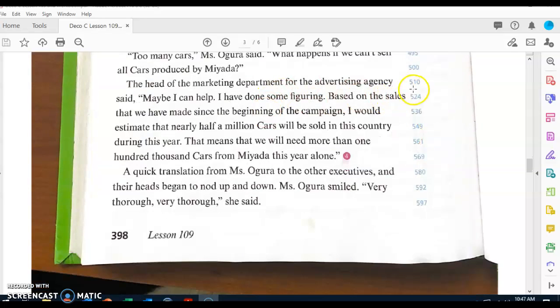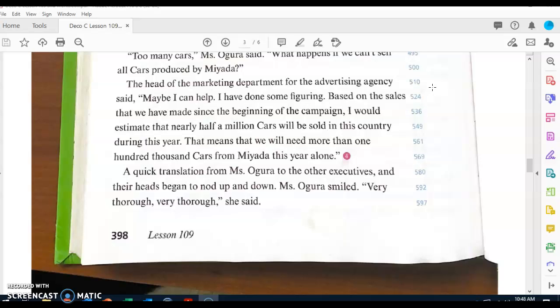The head of the marketing department for the advertising agency said, "Maybe I can help. I have done some figuring. Based on the sales that we have made since the beginning of the campaign, I would estimate that nearly 500,000 cars will be sold in this country during this year. That means that we will need more than 100,000 cars from Miata this year alone."